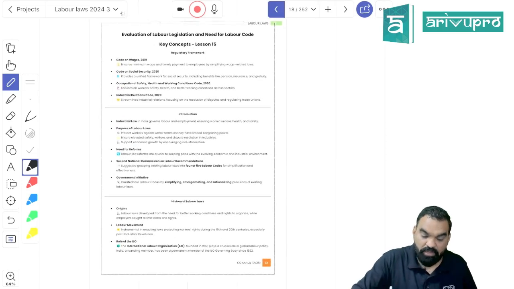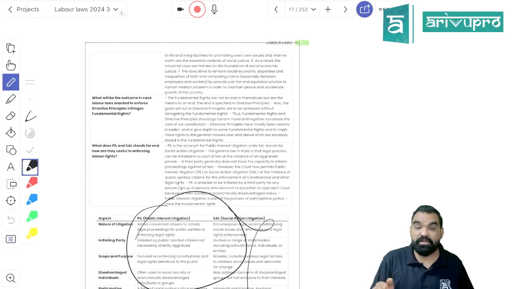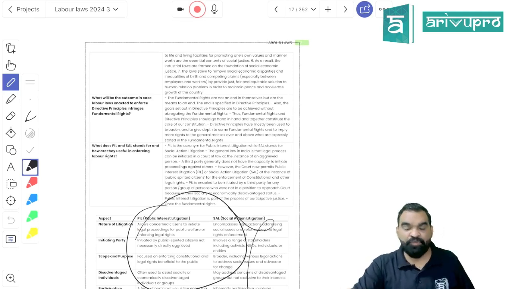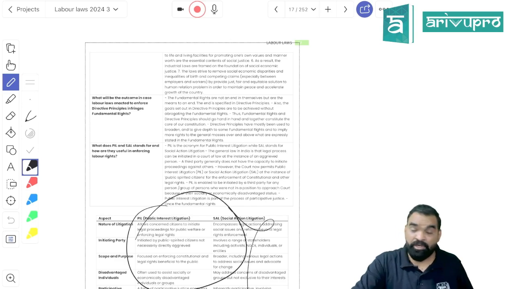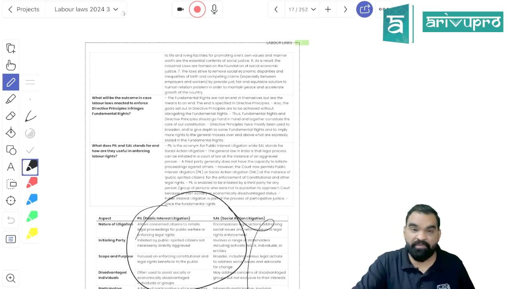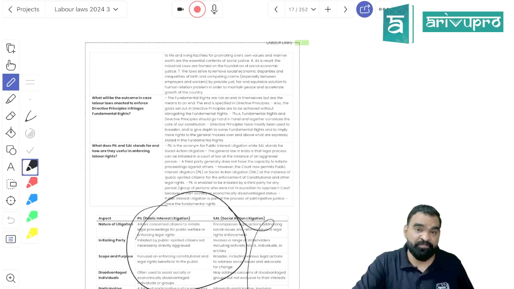Okay, done. We have done with one more chapter, that is Constitution and Labor Law, chapter number 14. Giving you a quick review, remember a few important articles. Article 14 talks about equality before law and equal protection of law, which will lead to gender equalization. Article 16, that in public employment everybody should have equal access. Article 19 deals with the fundamental freedom to form an association or union.